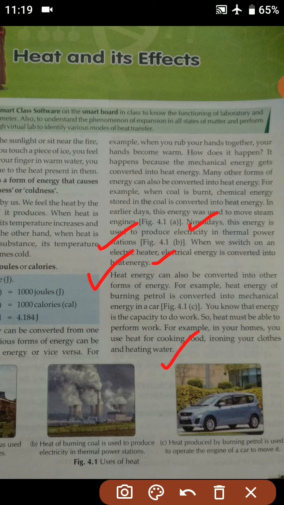Figure 4.1 shows the different uses of heat. One we have already discussed. The second one is that the heat of burning coal is used to produce electricity in a thermal power station. And the third, heat produced by burning petrol is used to operate the engine of a car to move it.